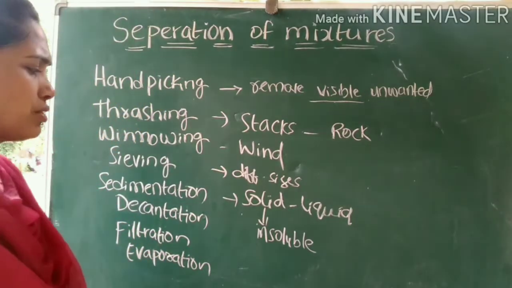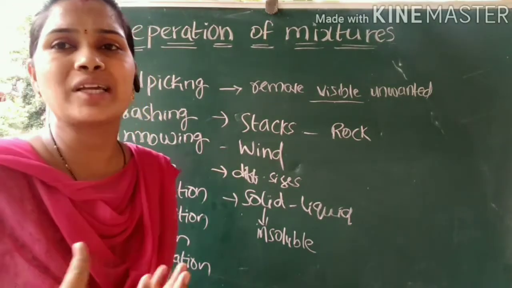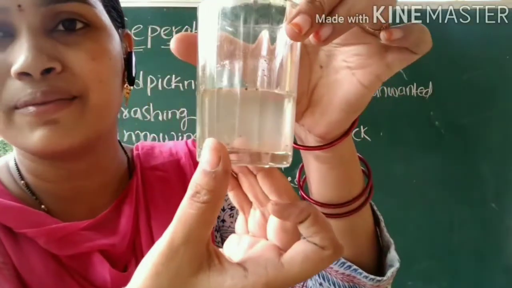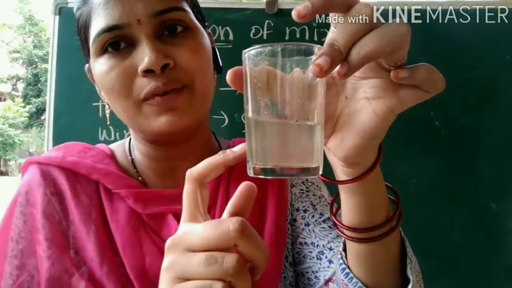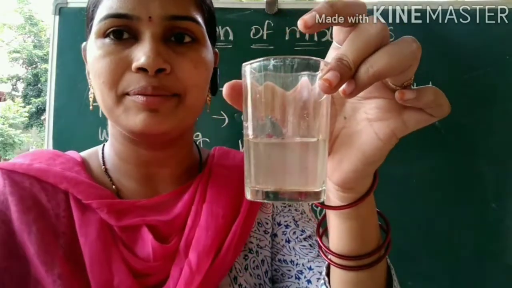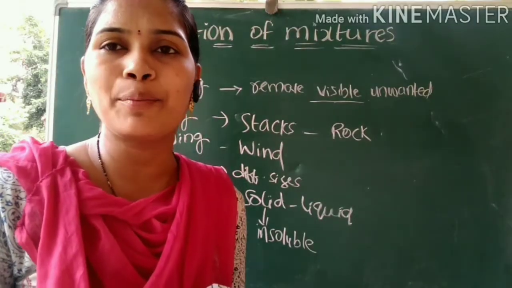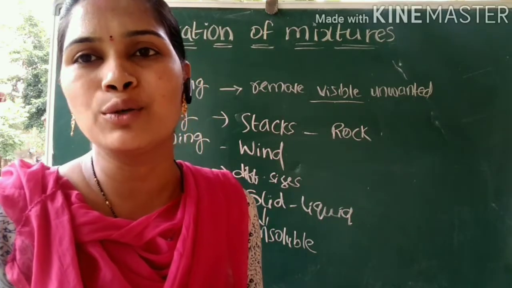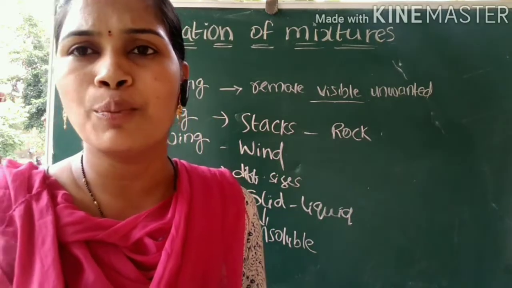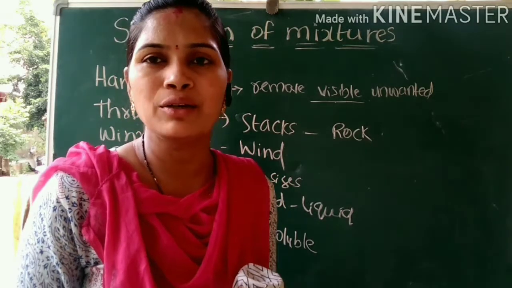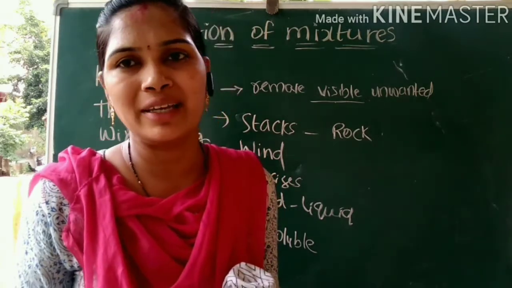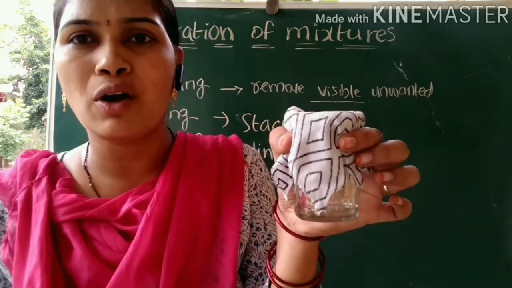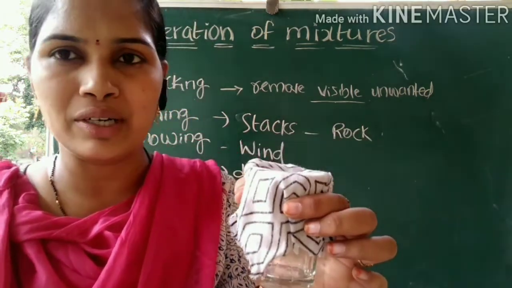Next, filtration. After decantation also we can't get the clear liquid. Even you can see here the liquid is not clear. Right? So for this we will do the filtration method. Filtration method is nothing but the process of separation of insoluble solid in a liquid by using any porous material. So porous material is nothing but we can use any filter paper or any cloth which is having small pores. So here I am using a cloth as a filtering medium.